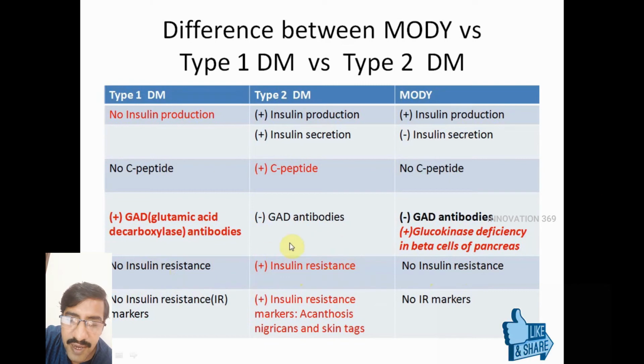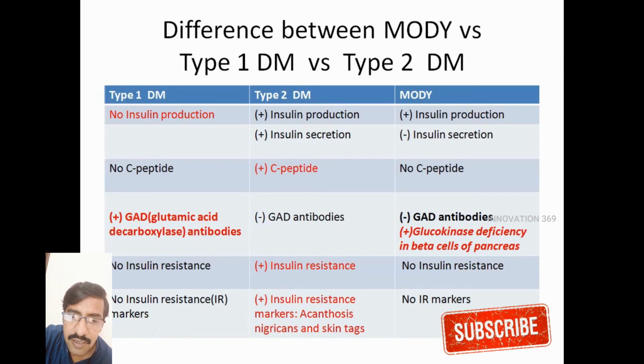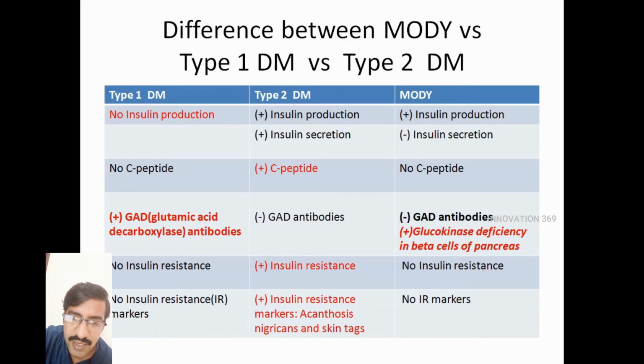So in type 1 diabetes, because there is no insulin resistance, you don't see insulin resistance markers either. Now what do these insulin resistance markers mean? Usually on the back of the neck, you see on the skin acanthosis nigricans and skin tags. These are the insulin resistance markers which you do not see in type 1 diabetes, but you see in type 2 diabetes, because in type 2 diabetes the problem is only insulin resistance. So the insulin resistance markers are seen only in type 2 diabetes, but not in type 1 diabetes or in MODY.